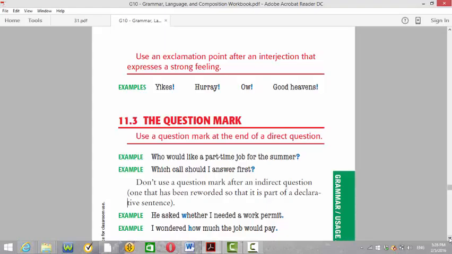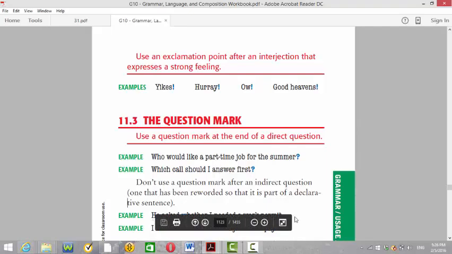Next, the question mark. Use a question mark at the end of direct questions only. Who would like a part-time job for the summer? Which call should I answer first? Those are examples of direct questions. Why is he emphasizing the words direct questions?